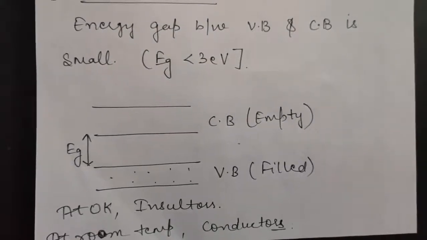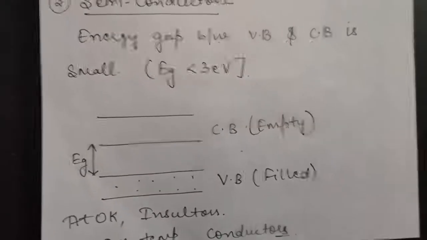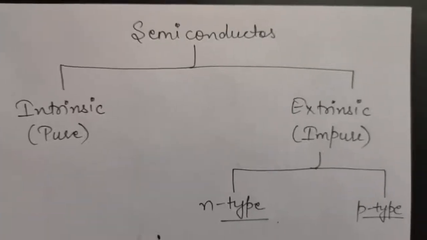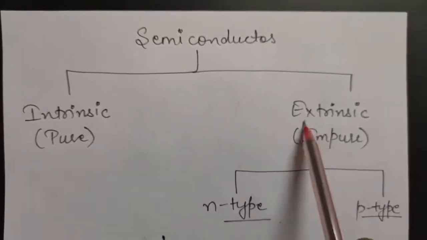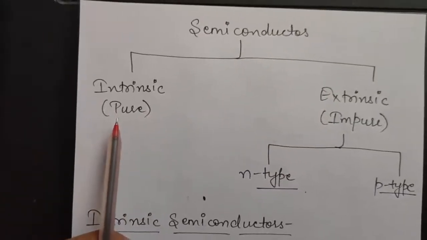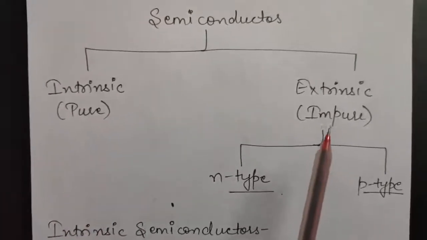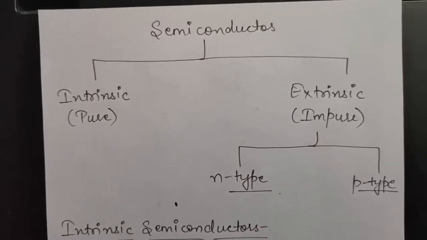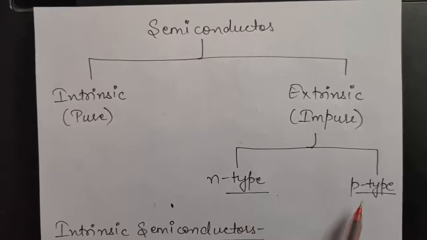So this was the definition of all these three materials on the basis of band theory. Now we will be continuing with semiconductors more. Basically we will be studying two types of semiconductors: intrinsic semiconductors and extrinsic semiconductors. Intrinsic semiconductors are pure semiconductors, that is, they are free of any impurity. But extrinsic semiconductors are impure semiconductors, that is, they have impurity in them. Again, these extrinsic semiconductors are divided into two, that is N-type and P-type.